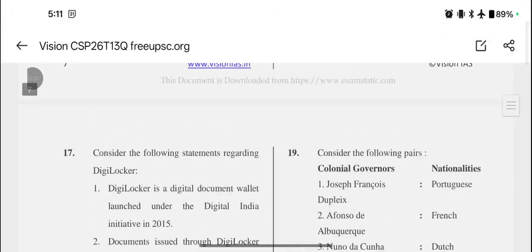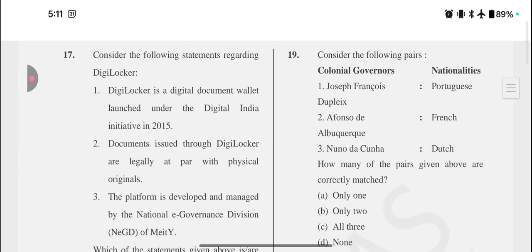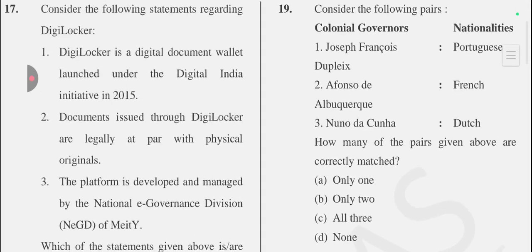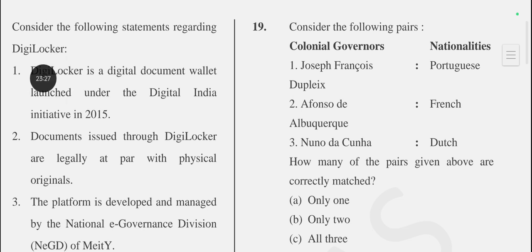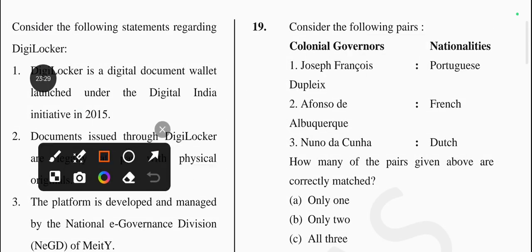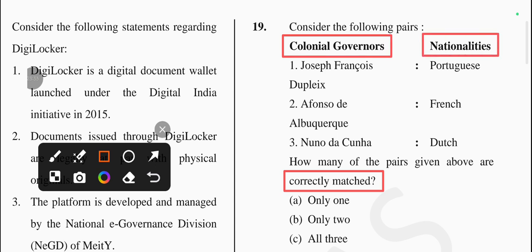Okay, let's come to the next question, which is: consider the following pairs. It asks about the correctly matched one. It deals with colonial governance and nationalities. If we talk about Joseph François Dupleix, he is related to the French.